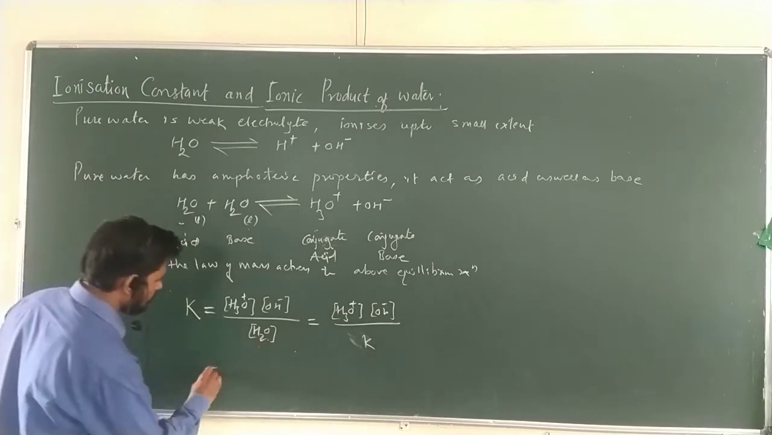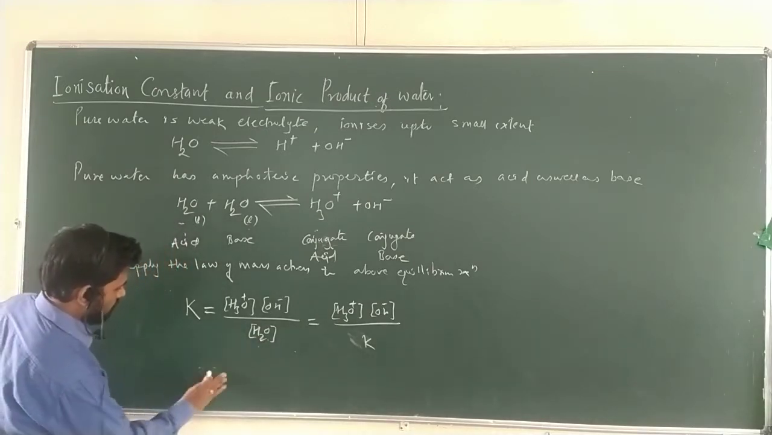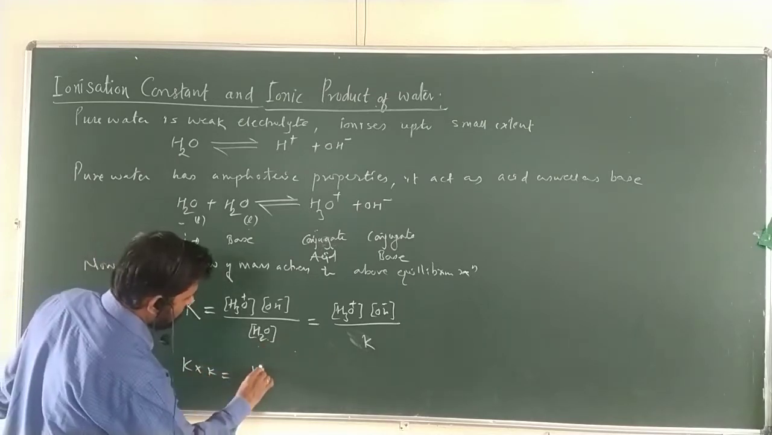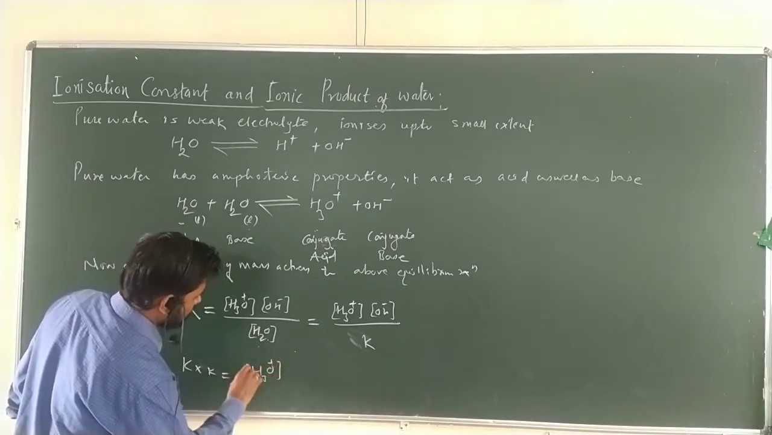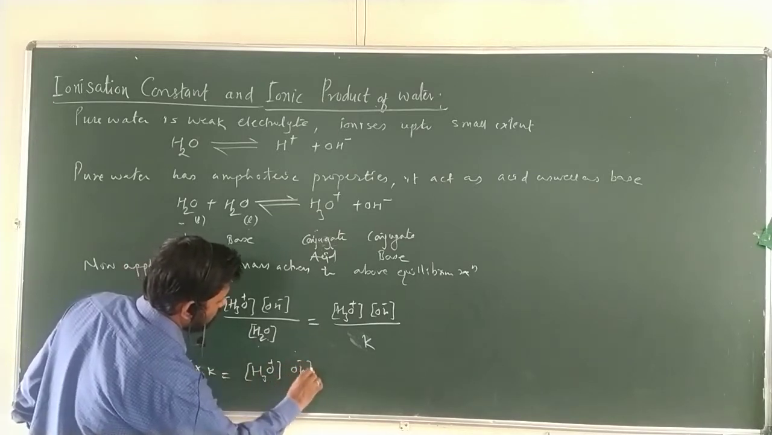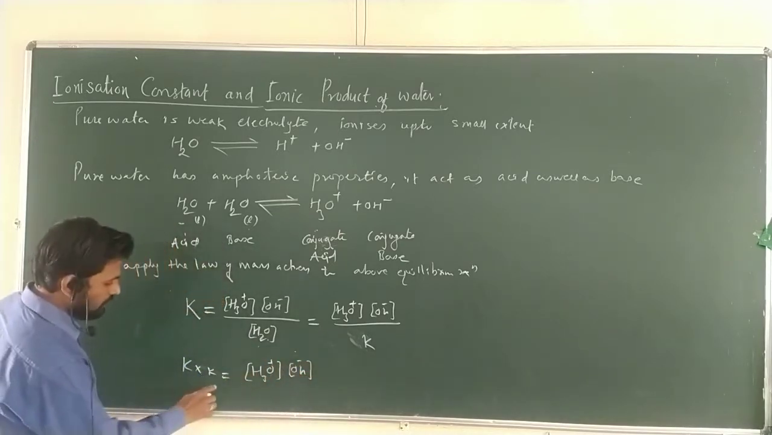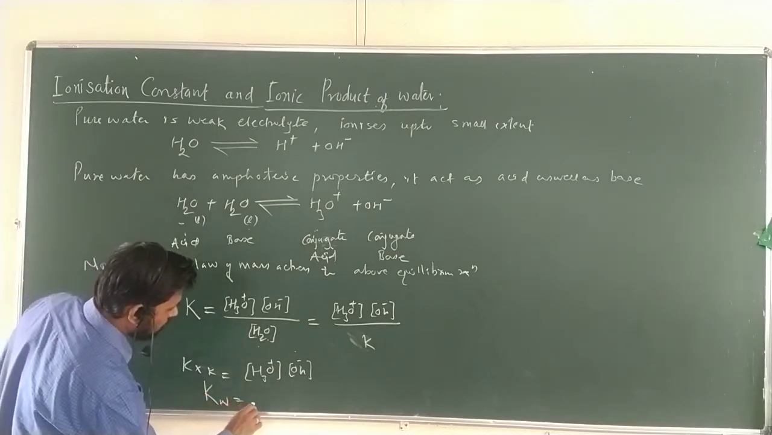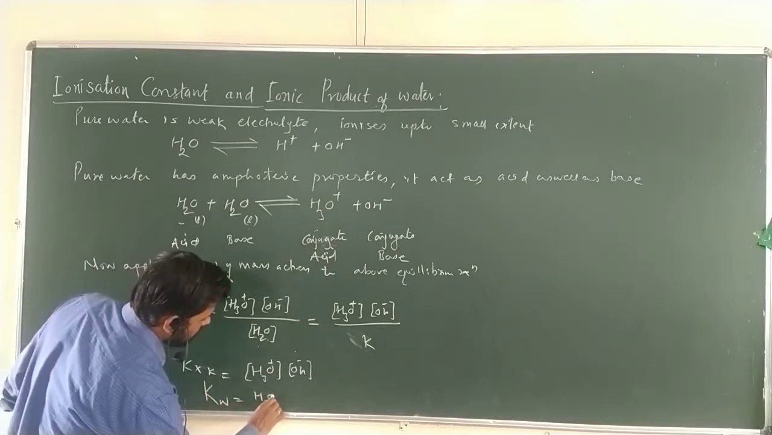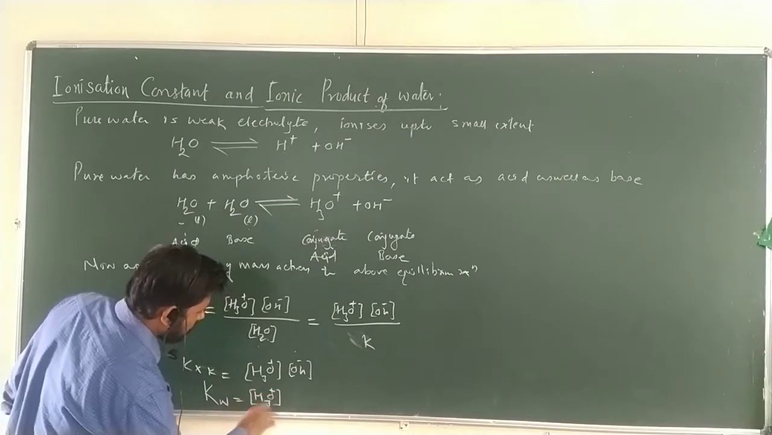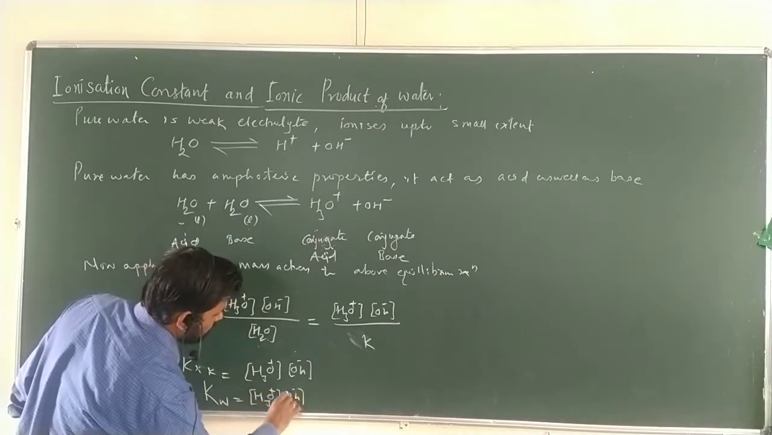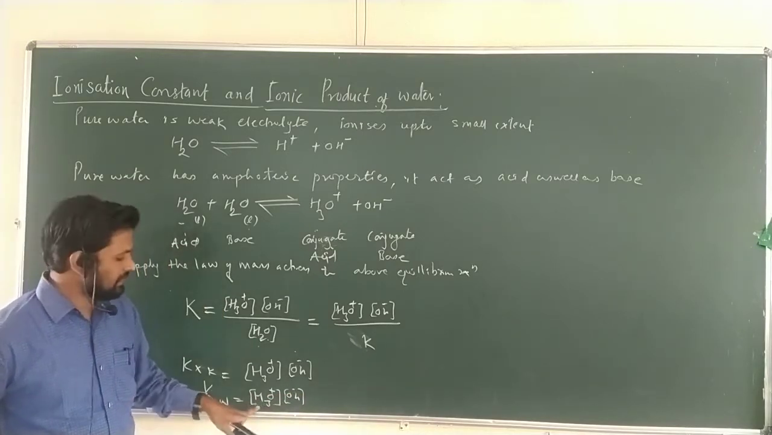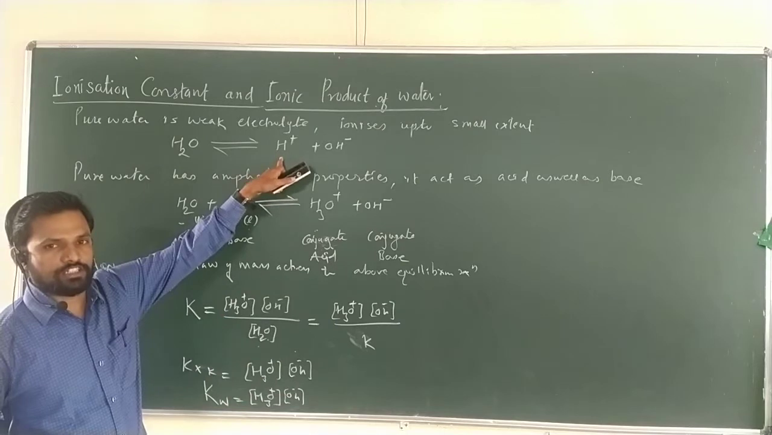So we can write K into small k, you will get the molar concentration of hydronium ion into the molar concentration of OH negative. So K into k you will get a new constant, that is Kw, equal to the hydronium ion concentration into OH negative. But as we know, what is this hydronium ion concentration? This is nothing but the H plus ion concentration. Are you getting my point?